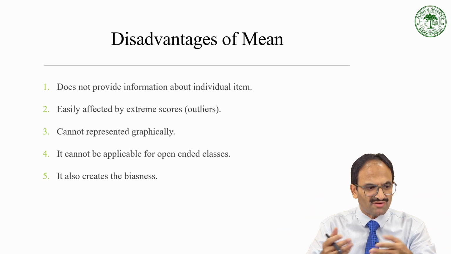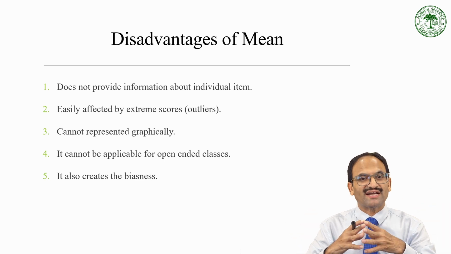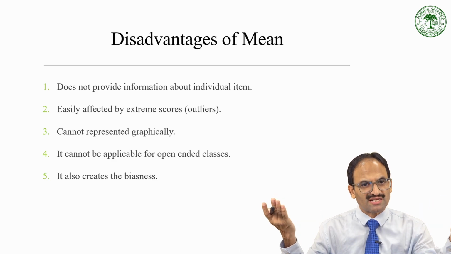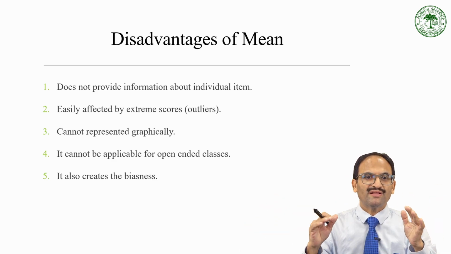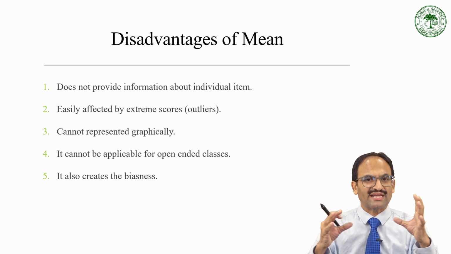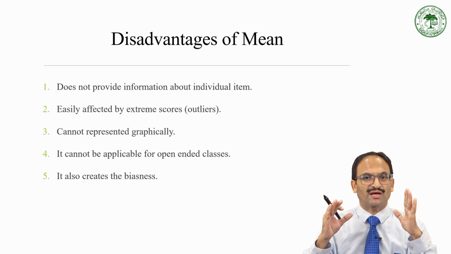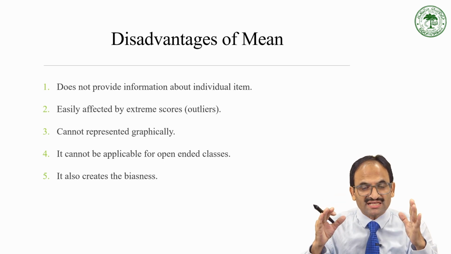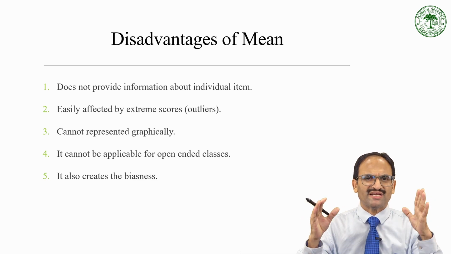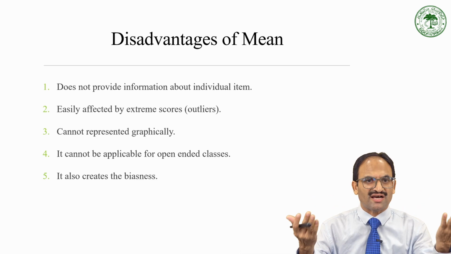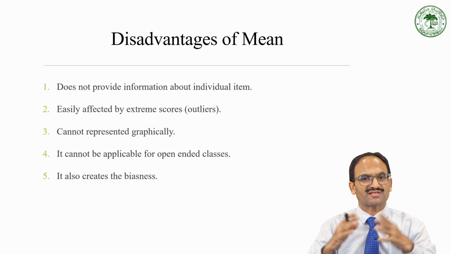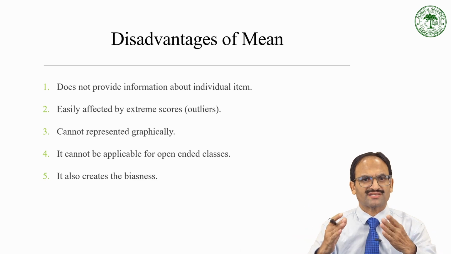There are some situations in which it is not advised that we should use the mean. One such situation, as I have discussed, is outliers. Remember that whenever an outlier is there, your mean score will vary a lot. So if you find, just by seeing the data, that outliers are there, don't use the mean. It is one of the biggest disadvantages of the mean, that it does not give a good result in case of extreme scores, or outliers.